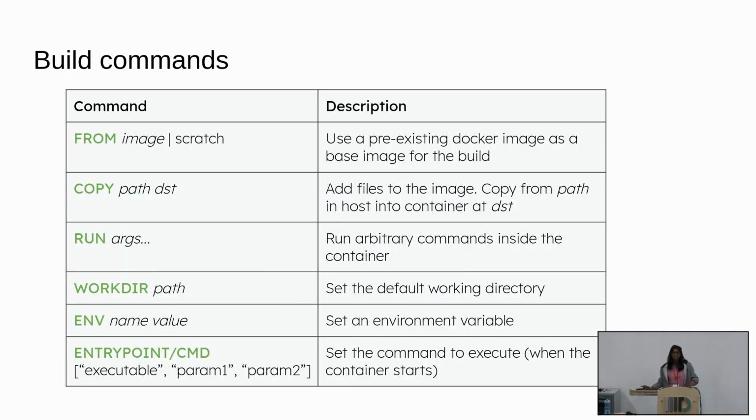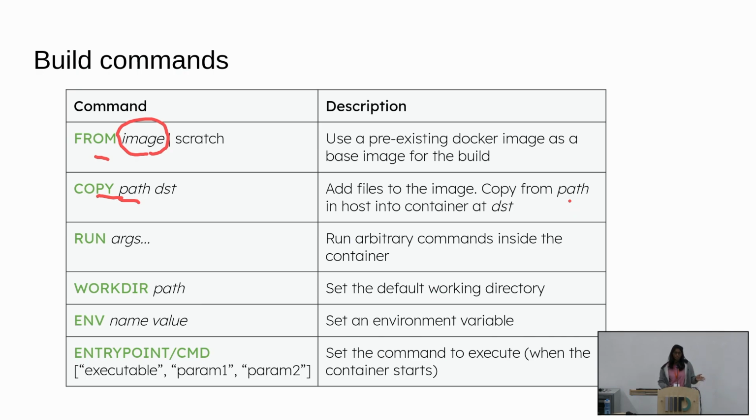So this is just a list of all the commands, a proper summary from the last one, right? So you can either specify an existing image or scratch, and this says that I want all of the things from that image to come into this one. So if you want to build a Python based application, you can just say FROM python, and you don't have to install Python, right? You can get away from the hassle of installing that. And then there is COPY, and this copies from the host into the container.